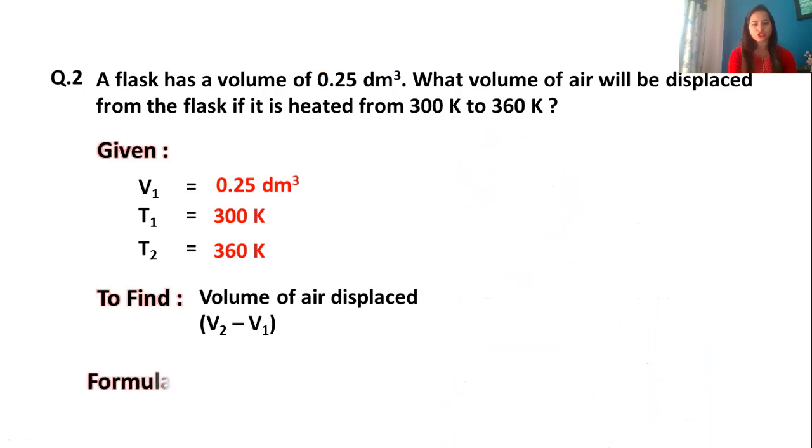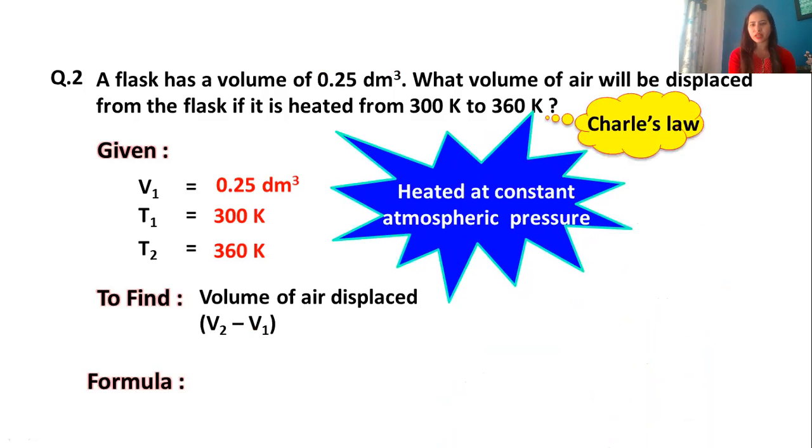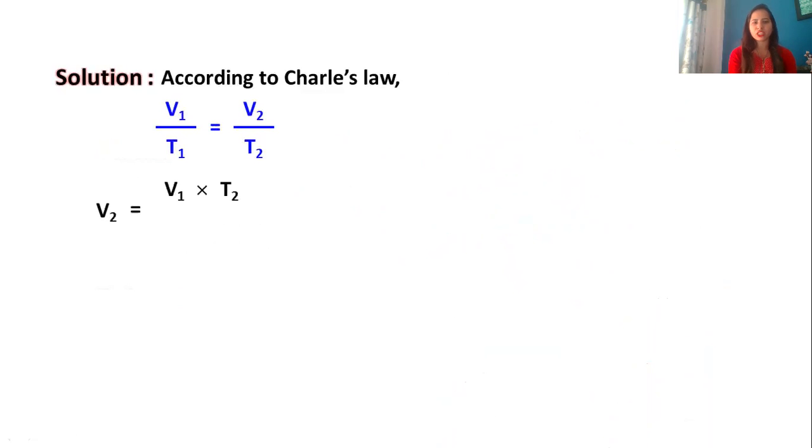As we have the Charles law formula, V1 upon T1 is equal to V2 upon T2. If you rearrange, you can see V2 is equal to V1 into T2 upon T1. We have V1 that is 0.25, T2 is 360, and T1 was 300. So when you solve, you can see 0 gets cancelled, 30 and 36 will go easily. 3 tens are 30, 3 12s are 36. Then you have 10 upon 0.25, and that is multiplied, you get 0.3 dm³.